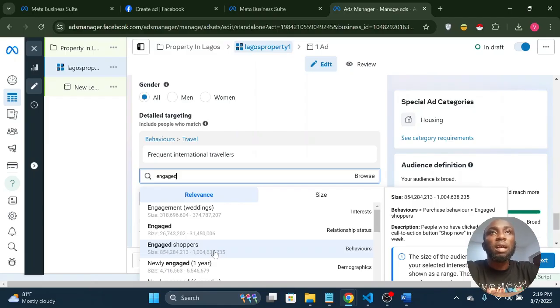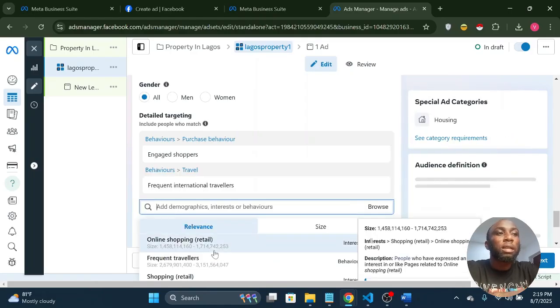So they are most likely people who are willing to buy, right? Keep in mind that not everybody who clicks buy now will buy. Some are serious, right? But we are trying to pick out some interest or behavior we may get from our ideal client. It's possible that our ideal clients are people who buy things on Facebook, so they are likely to click on engaged shoppers. So we can decide to pick this.